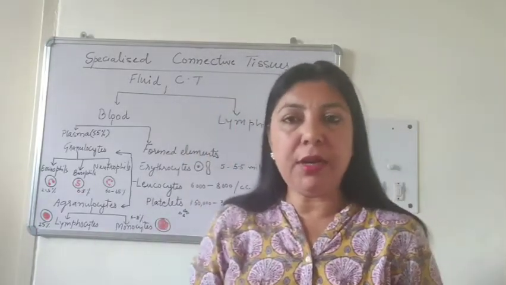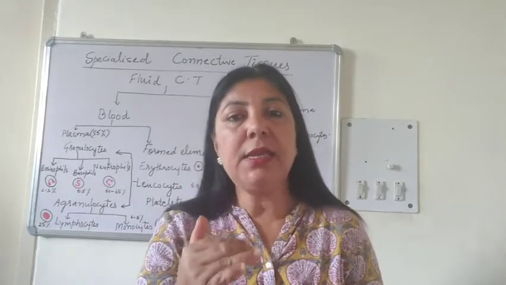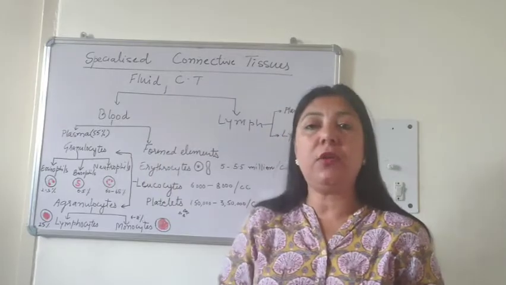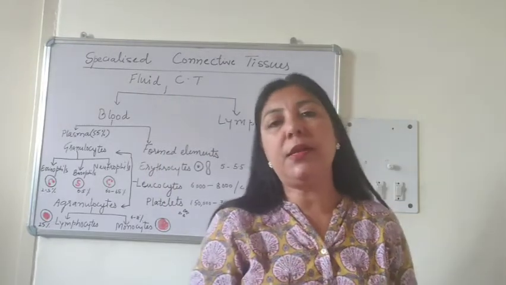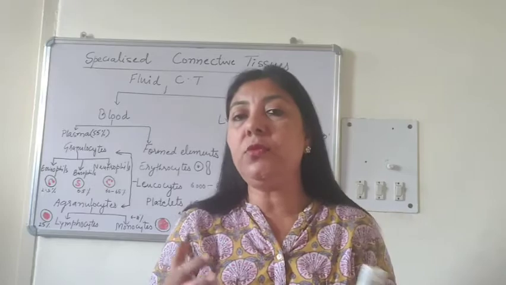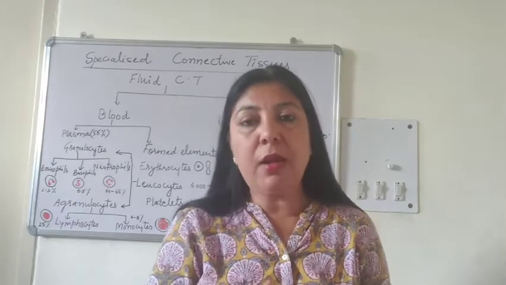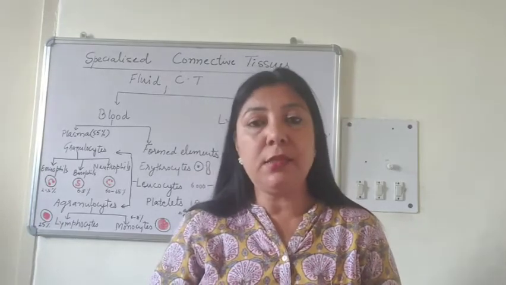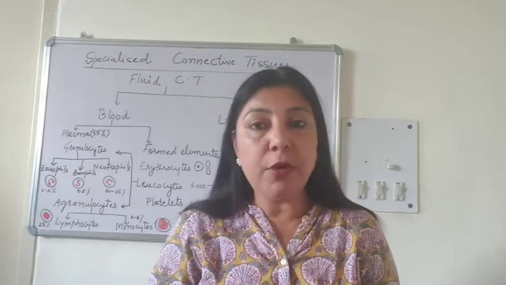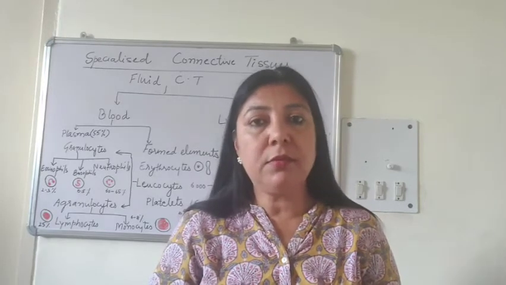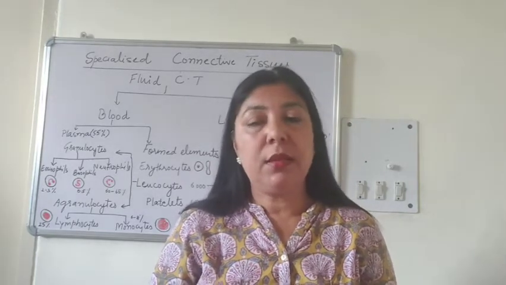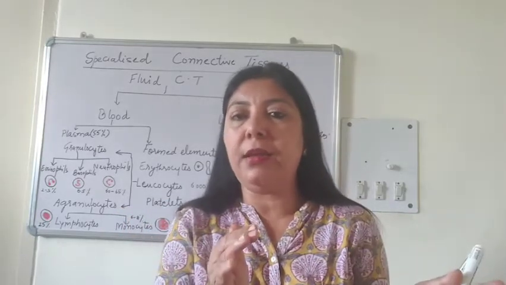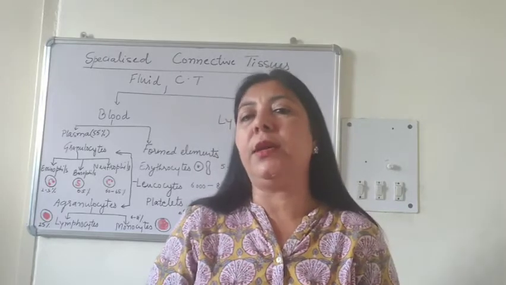Blood is a liquid connective tissue. The matrix is called plasma, which constitutes 55% of complete blood. This plasma is mainly water, 90 to 92% is water. Around 6 to 8%, it has different types of proteins, which may be immunoglobulins, fibrinogens, or albumins. These proteins are basically responsible for osmolarity, to maintain the osmosis in the blood.